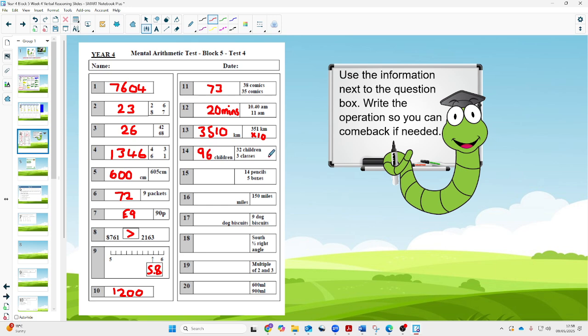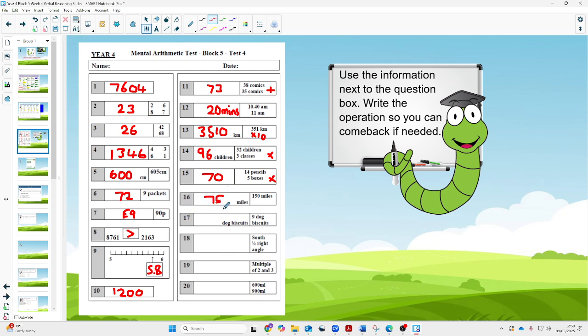Sometimes it's useful, and Billy recommends this, if you just put the operation, you can always come back to it if you're not quite sure. So, you know, just putting addition or multiplication or take away can really help, because it's quite quick and it goes on to the next question, you can always come back and maybe do those again. So 70 is the answer there.